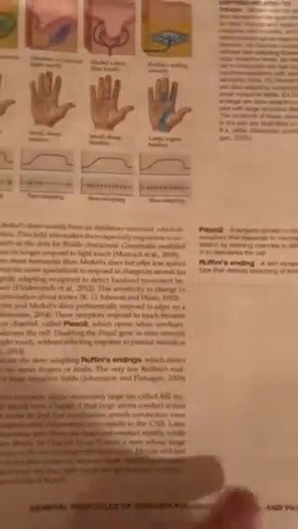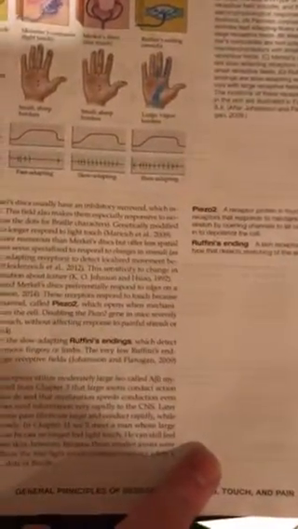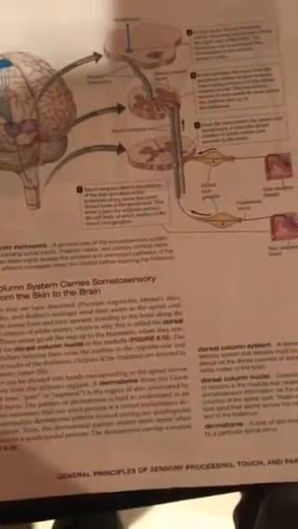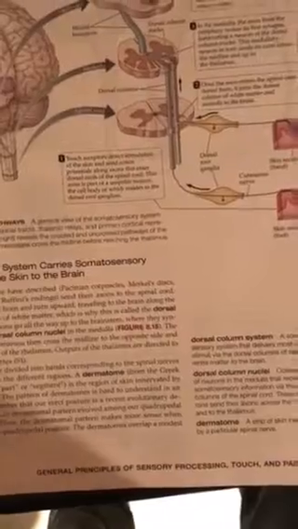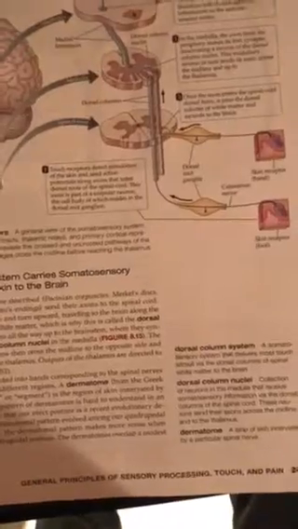The four skin receptors send their axons to the spinal cord, entering the dorsal horn and turning upward. The dorsal column system is a somatosensory system that delivers most touch stimuli via the dorsal columns of the spinal white matter. The dorsal column nuclei are a collection of neurons in the medulla that receive somatosensory information via the dorsal columns of the spinal cord, and the outputs to the thalamus are directed to the primary somatosensory cortex. And a dermatome is a strip of skin innervated by a particular spinal nerve, though it is difficult to determine the pattern of these dermatomes.